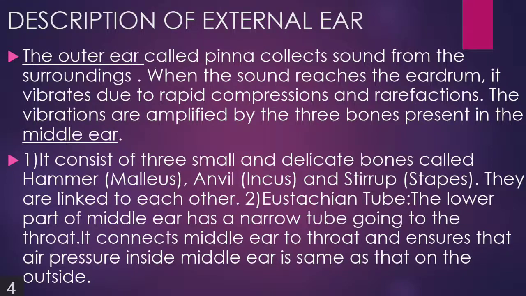Now the middle ear consists of 3 small and delicate bones called hammer, the other name is malleus, anvil, the other name is incus, and stirrup, the other name is stapes. They are linked to each other. Eustachian tube, the lower part of the middle ear, has a narrow tube going into the throat. Yes, it connects the middle ear to the throat and ensures that air pressure inside the middle ear is the same as that on the outside.